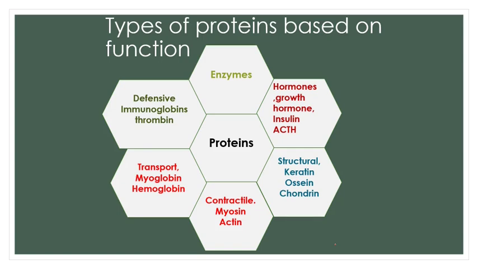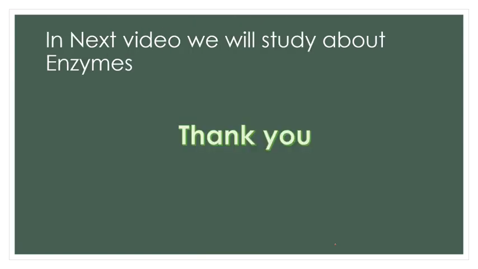Immunoglobulins are very, very important. All the antibodies in our body are immunoglobulins, and they protect our body from different types of antigens, pathogens, bacteria and viruses. Thus they form defensive proteins. So students, I hope you have understood the types of proteins based on classification, simple, conjugated and derived, and also the different types of protein based on their function. In the next video we will study enzymes. Thank you.